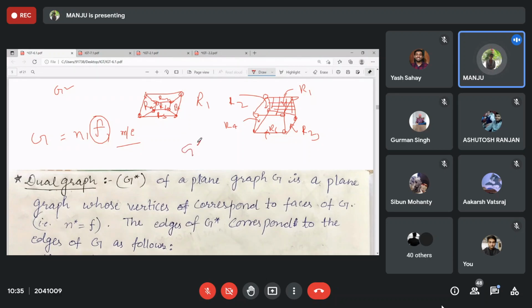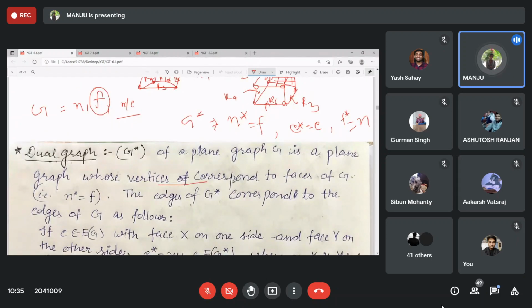So G star will be a graph whose vertices correspond to the faces of G, because corresponding to each face you have a vertex. For this one, these faces become vertices. The number of edges will remain the same, and the number of faces will become n.